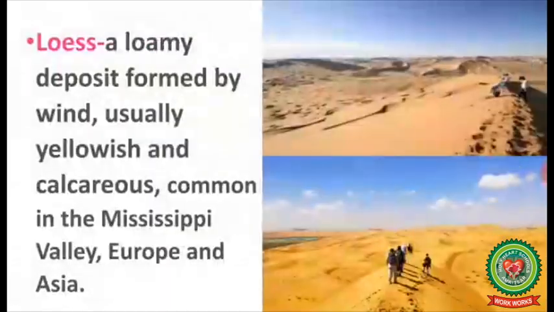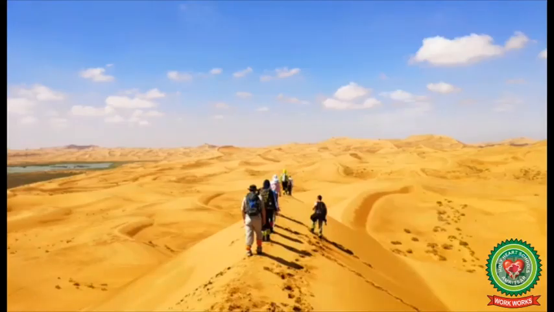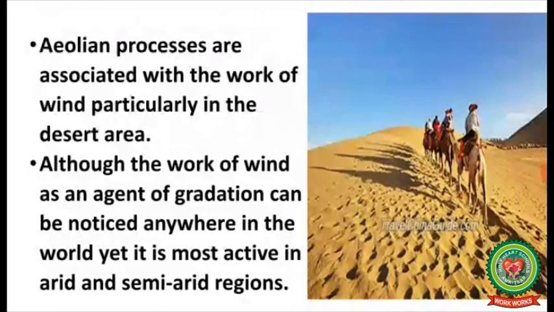Loess. A loamy deposit formed by wind. Loamy means a mixture of sand and clay. So loess is a loamy deposit formed by wind, usually yellowish and calcareous, common in the Mississippi Valley, Europe and Asia. Calcareous means it has calcium. Now let us start the chapter.